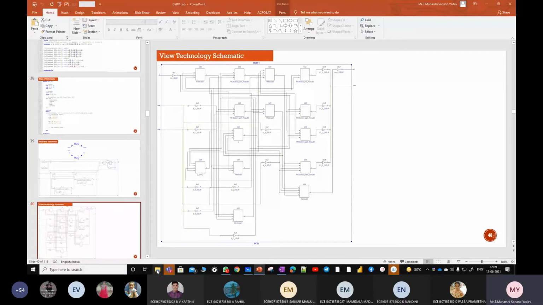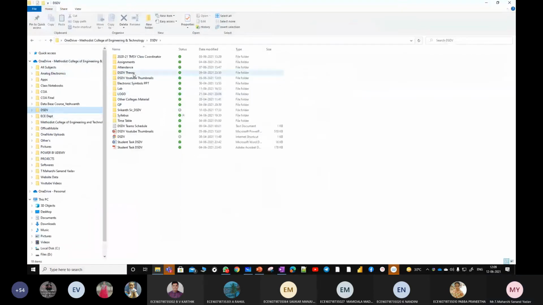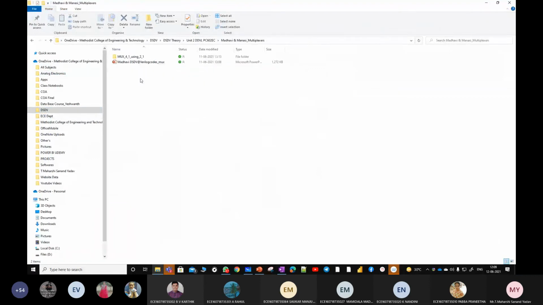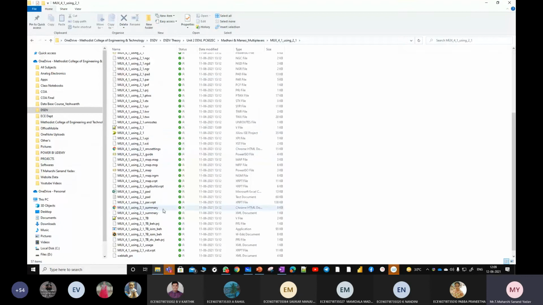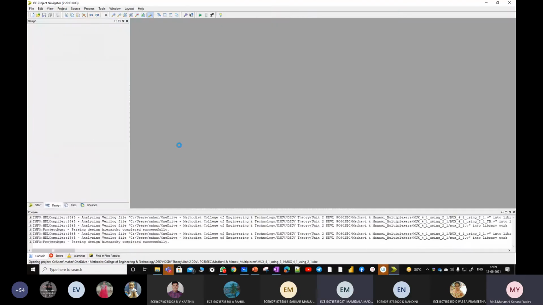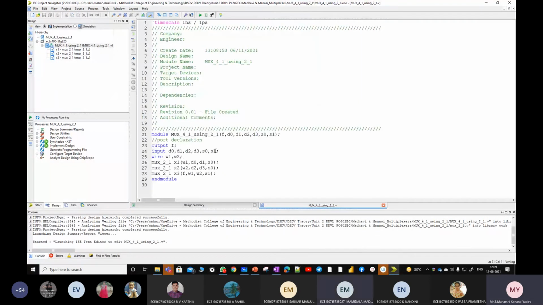And last time Madhvi asked it some code, I think. So Madhvi, have you checked this 4:1 using 2:1? Yes, sir. Got some idea or any doubts still? So 4:1 mux using 2:1. Can you tell me the hierarchy?